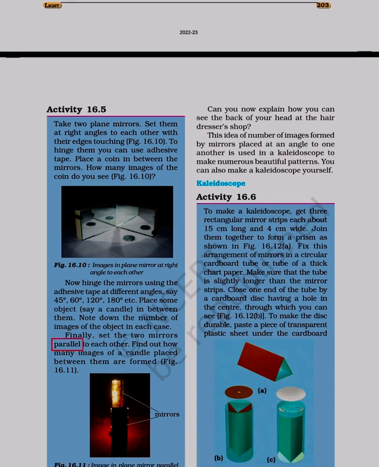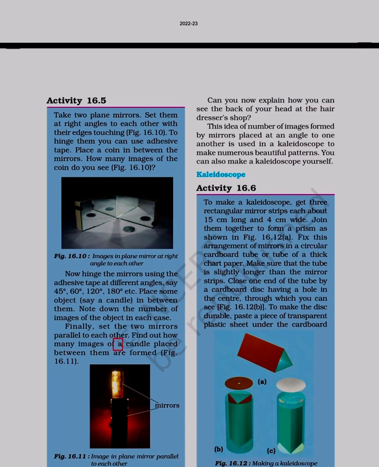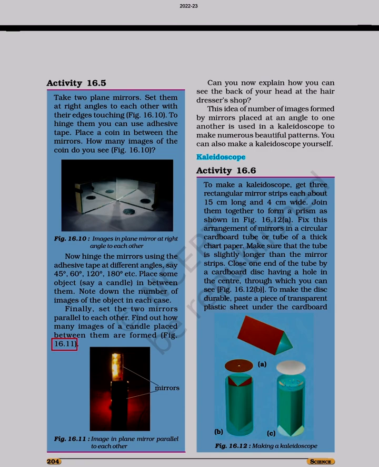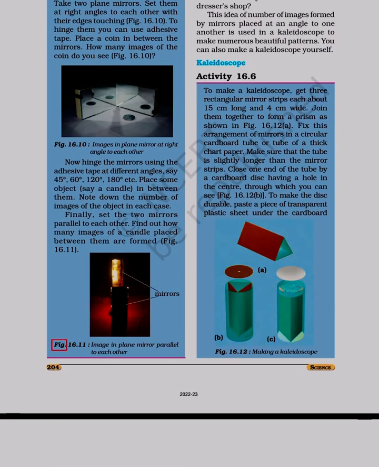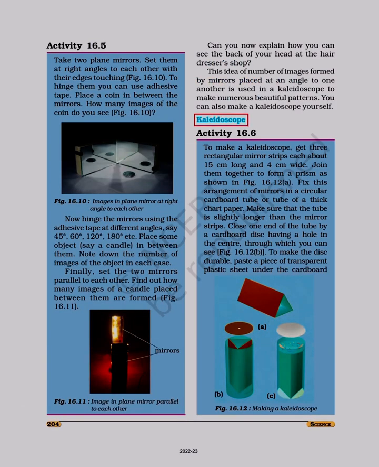Finally, set the two mirrors parallel to each other. Find out how many images of a candle placed between them are formed. Figure 16.11. Image in plane mirror parallel to each other. Kaleidoscope. Activity 16.6. To make a kaleidoscope, get 3 rectangular mirror strips each about 15 cm long and 4 cm wide. Join them together to form a prism as shown in figure 16.12.